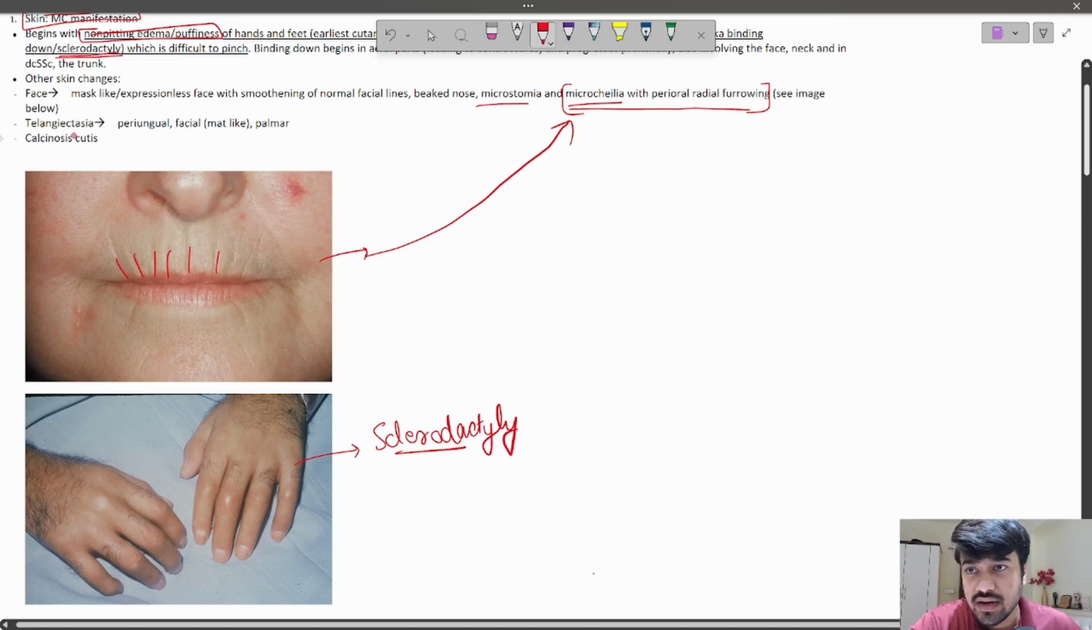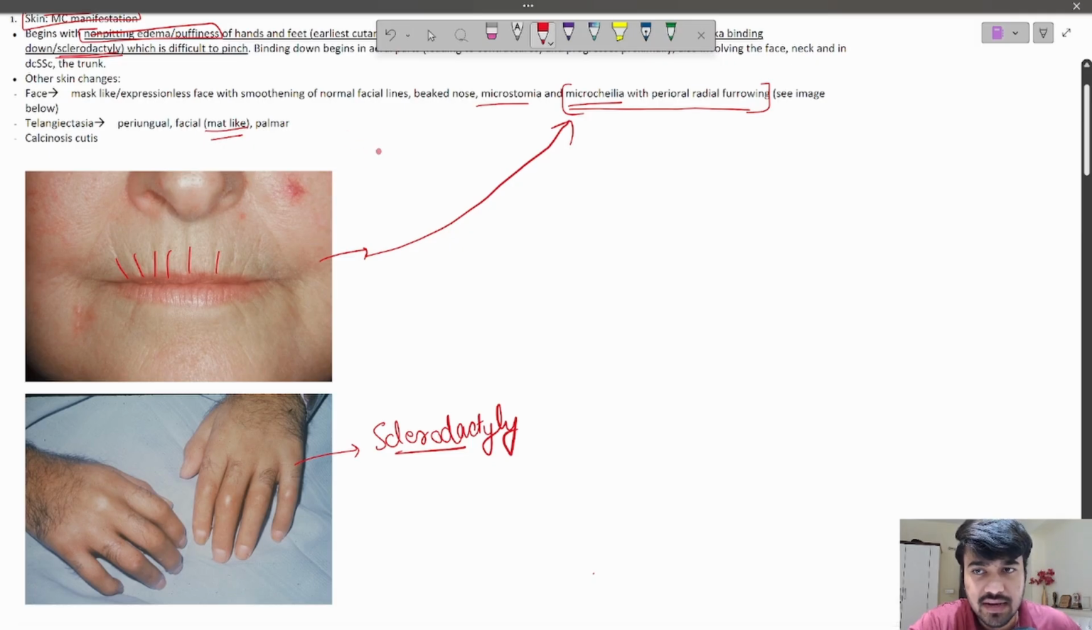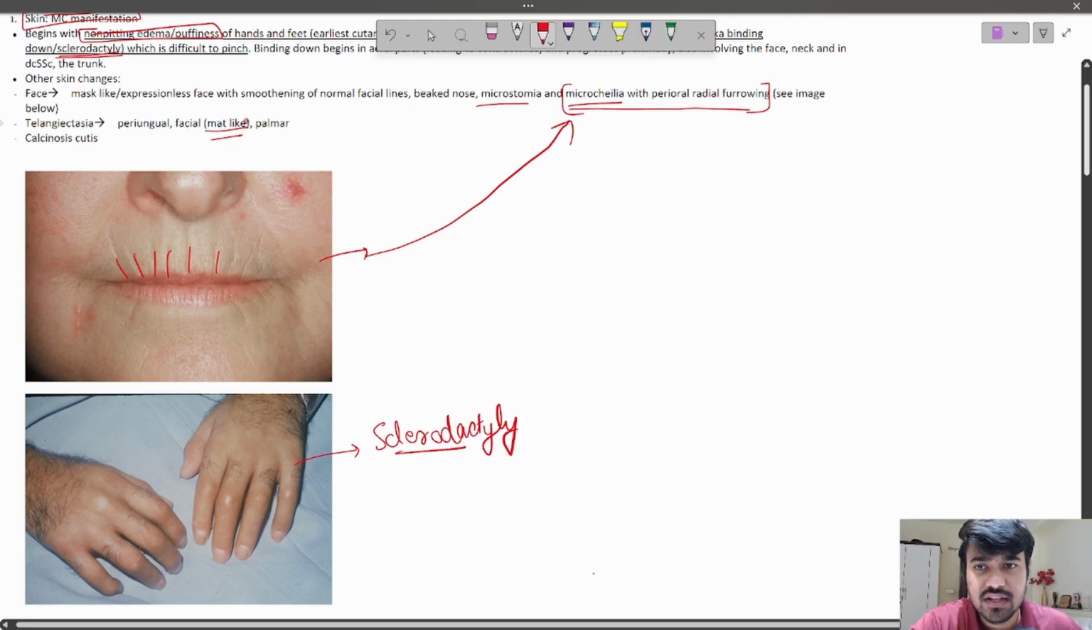Then there can also be telangiectasia, which can be periungual, which means adjacent to the nail bed. Then facial mat-like telangiectasia, palmar telangiectasia. What is mat-like telangiectasia? It is basically a network of telangiectasia which are adjoined together. So as a whole, it gives a mat-like appearance of multiple connected red erythematous telangiectasia. That appearance is what is known as mat-like telangiectasia, typically seen on the face of SSc patients. Then you can also have calcinosis cutis, which is basically calcium deposition in the digits and which appears like bumps, right?